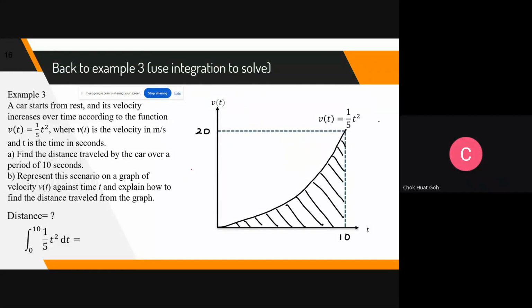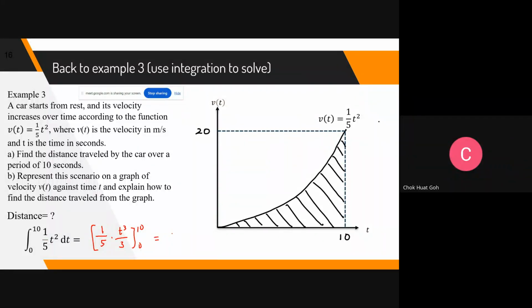All right, let me work it out, and then you see whether it's correct. This is for those who have not got it yet. 1/5, integrate t squared, I get t to the power 3 over 3. Multiply, and this is 0 to 10.